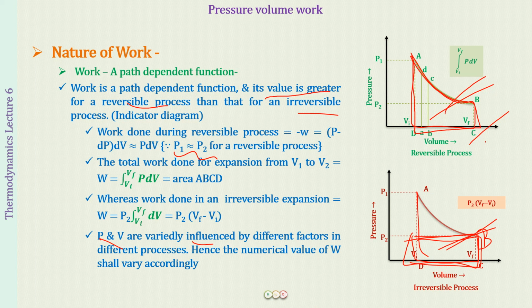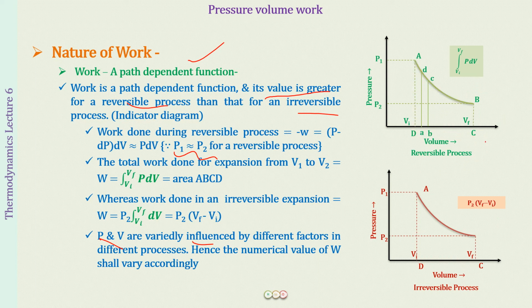Okay. Now one more thing which we were talking about was that work is a path dependent function. This should automatically be understood by you, that in the reversible process we are finding the value of work to be different from the value we are finding in our irreversible process. So this means that it is dependent upon the path, because otherwise if it were a state function, from A to B, both the systems are going. The values of pressure for both the systems are the same, right? The change in volume is also the same in both processes. But again, the value of work that has come is different in the two processes. Therefore, work is a path dependent function.